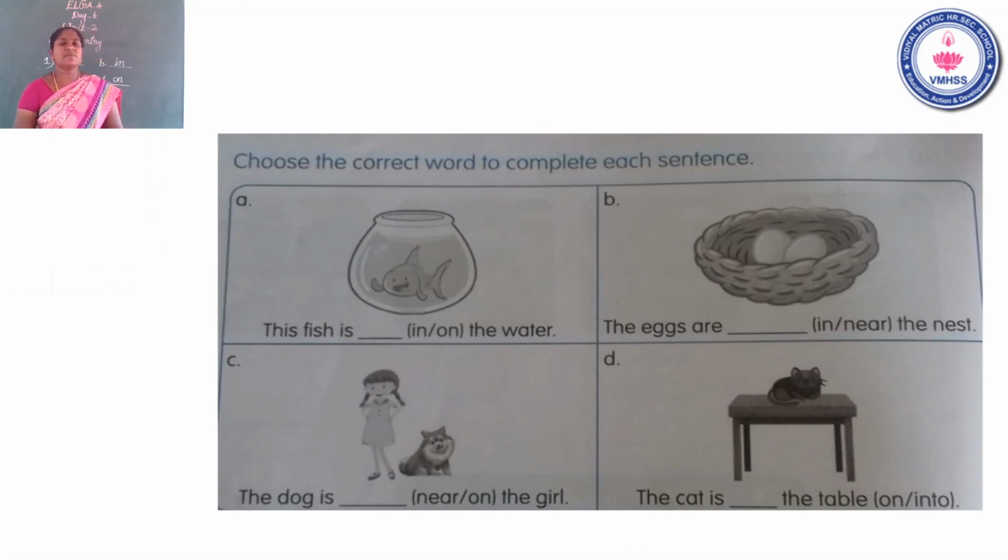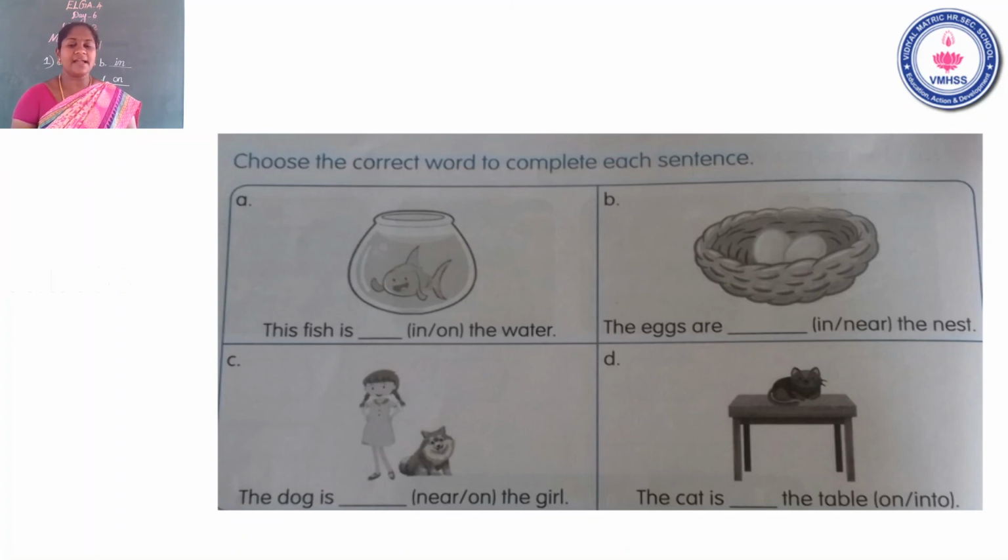Okay, next question number 1B. The eggs are dash the nest. Children, look at the picture carefully. Where are the eggs? The two options are here.